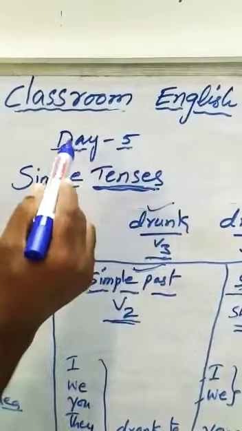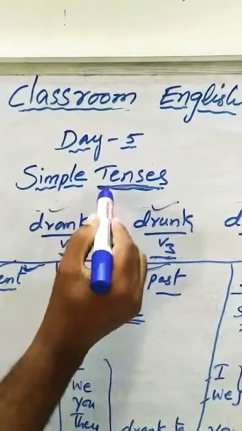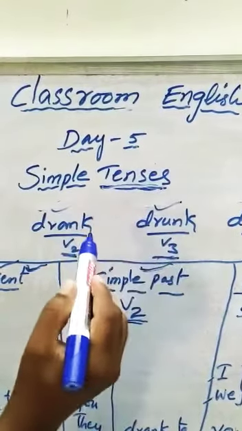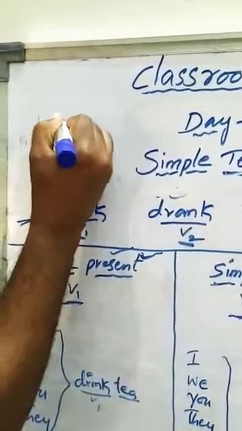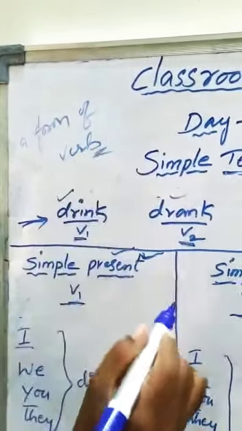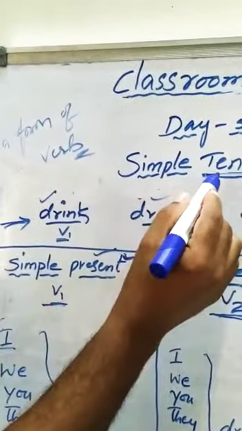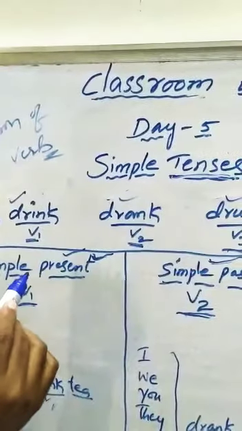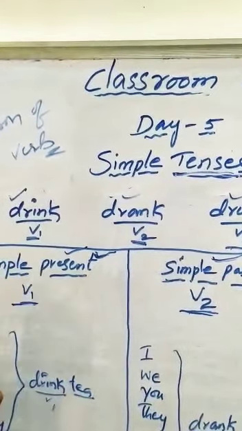Classroom English Day 5. Today's topic is simple tenses. Tense. What is tense? Tense is a form of verb. It shows the time of an action. Since tense means a verb form, here we have to discuss verb forms.